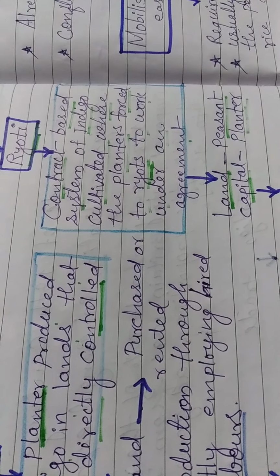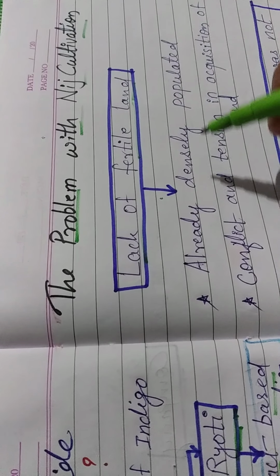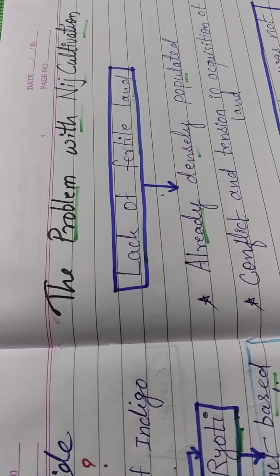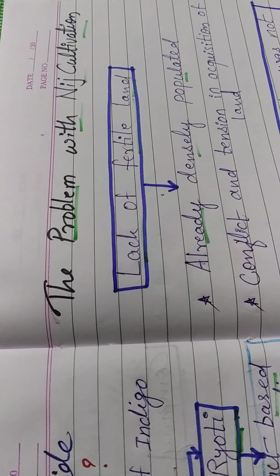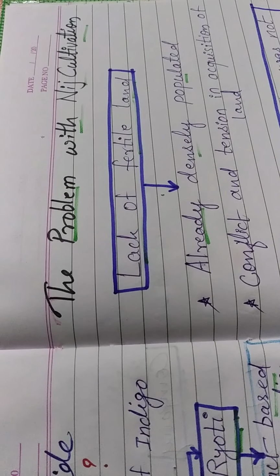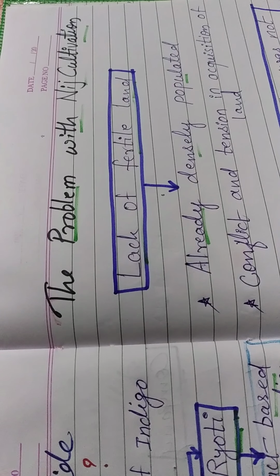The planters found it difficult to expand the area under nij cultivation because indigo could be cultivated only on fertile land and this land was already densely populated, and only small plots were left over that could be acquired. So planters needed a large area in compact blocks to cultivate indigo in plantations.